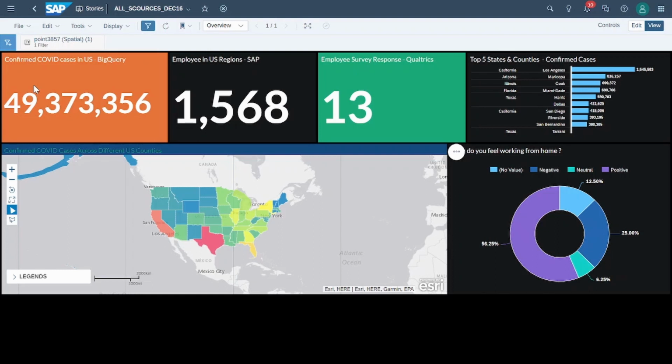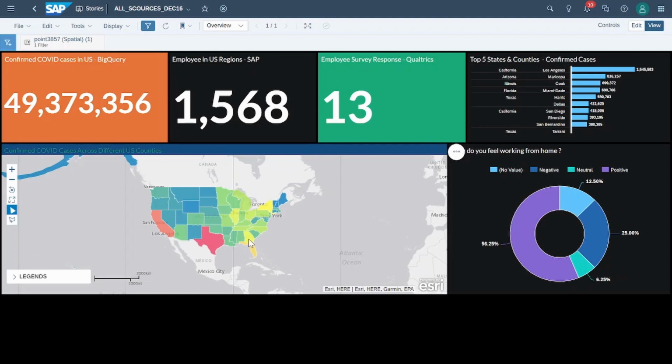Here on the screen, you can see the federated COVID datasets from Google Cloud Platform BigQuery, which provides the confirmed COVID cases across US. And then you see the number of employees in your organization, either by federating your SAP systems, or you can use the sample dataset provided as part of the mission. And here you see the number of employees who took the employee survey and expressed their sentiments.